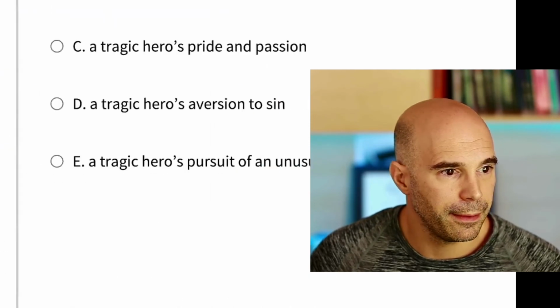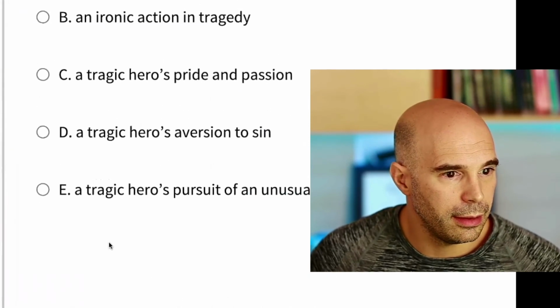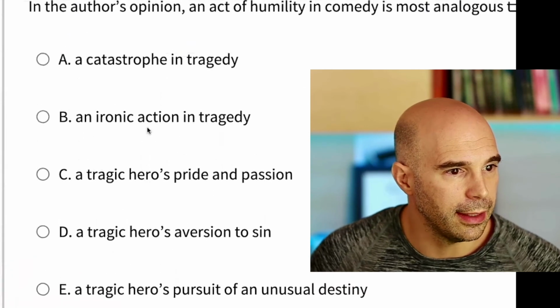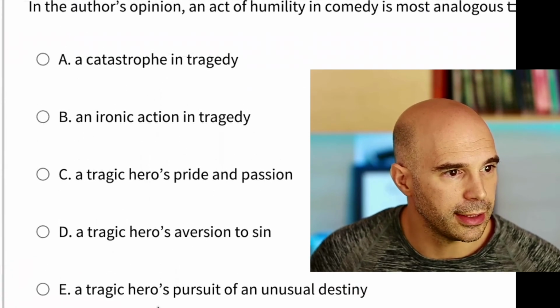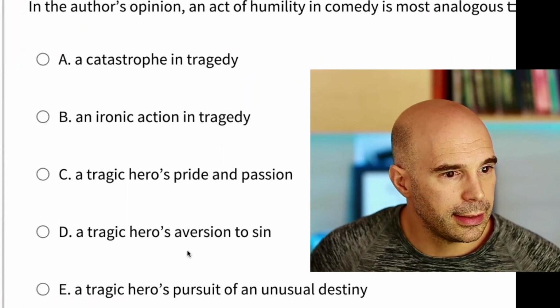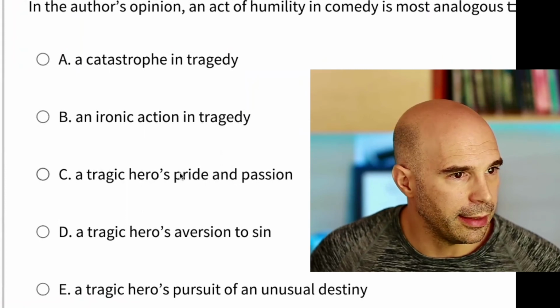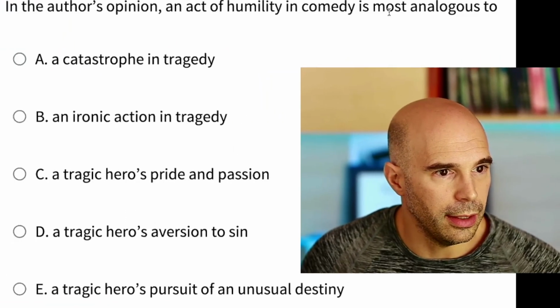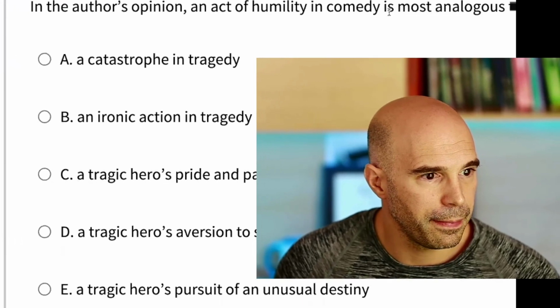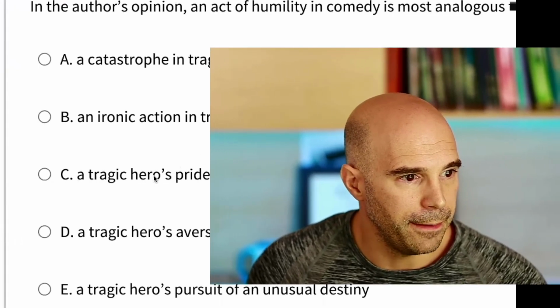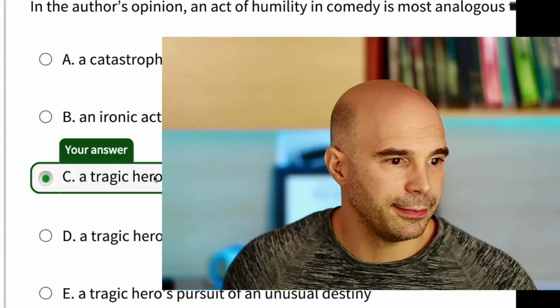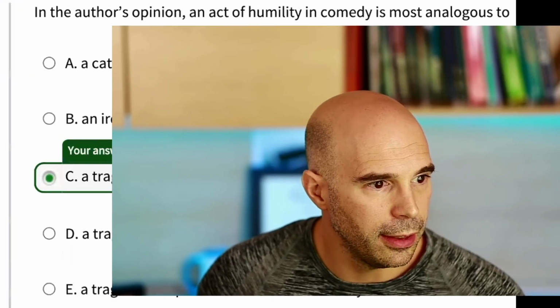Yeah, I'm going to go with C. I just scanned all 5 answer choices, and it seems to me that C is the most analogous to act of humility. Okay, C. All right, so perfect score.